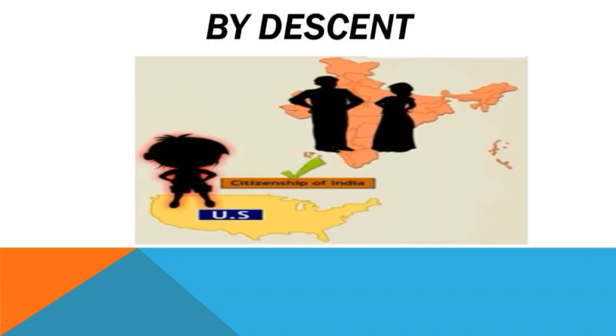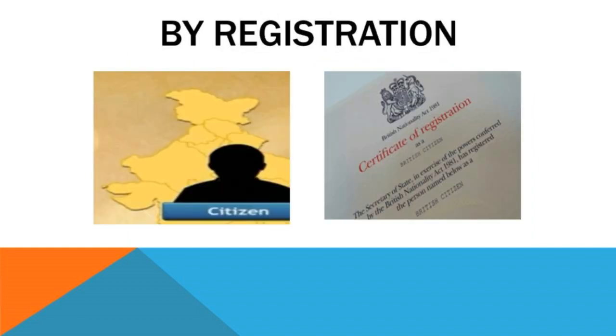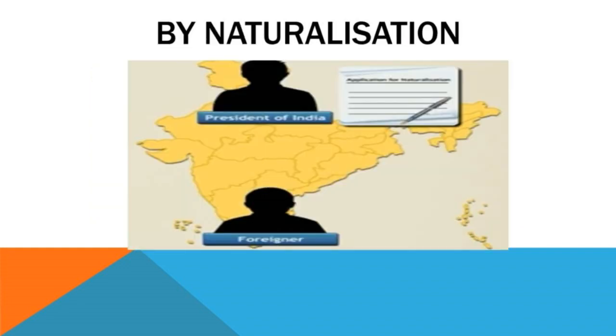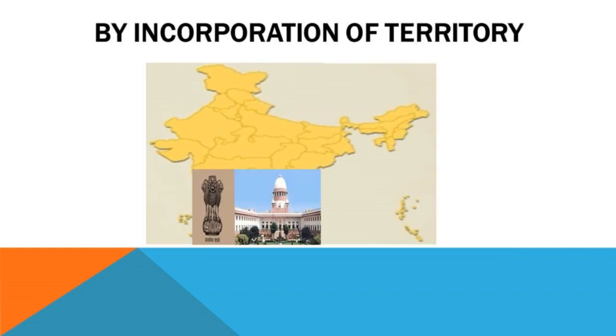By descent. A person born outside India on or after 26 January 1950 obtains citizenship if either of his parents is a citizen of India at the time of his birth. By registration. Any person who wants to become a citizen of India can acquire citizenship by registration. By naturalization. Foreigners who have lived in India for at least 5 years can acquire citizenship by submitting an application to the President of India. By incorporation of territory. If any new territory becomes a part of the Indian Union, the Government of India notifies those people and Indian citizenship is granted to them.